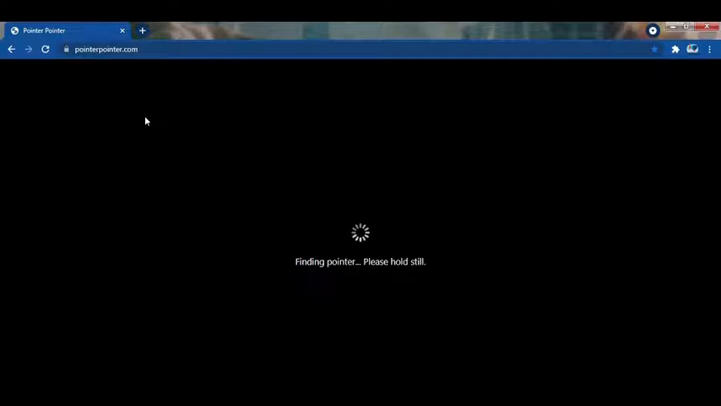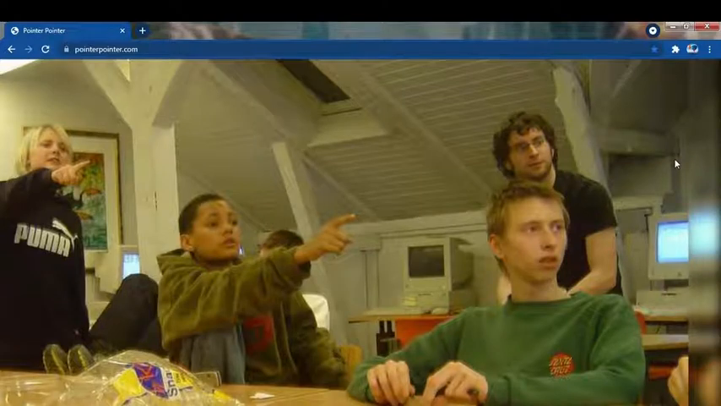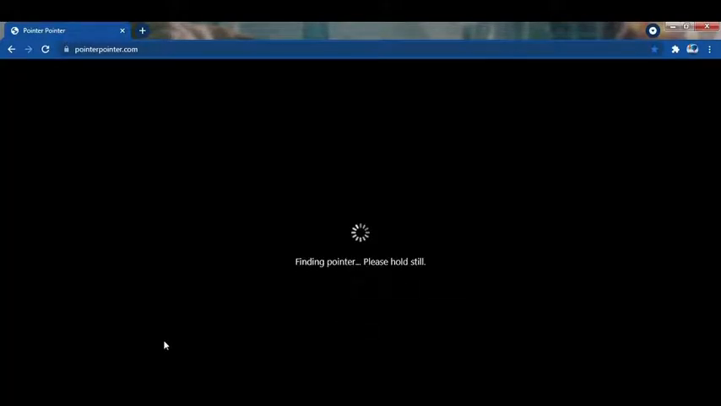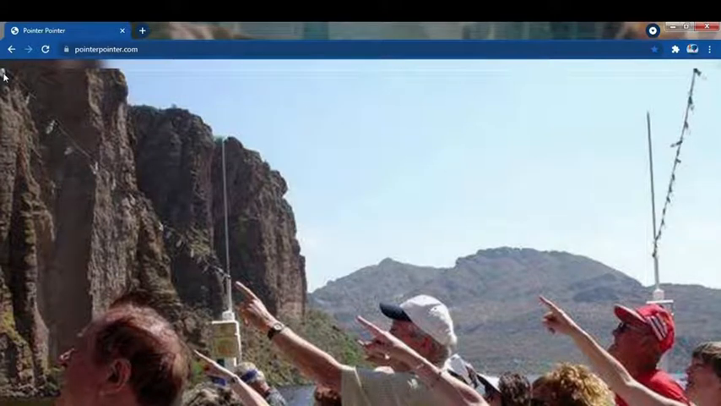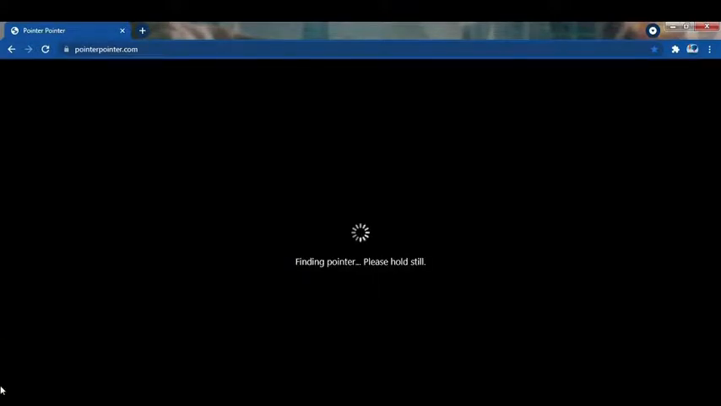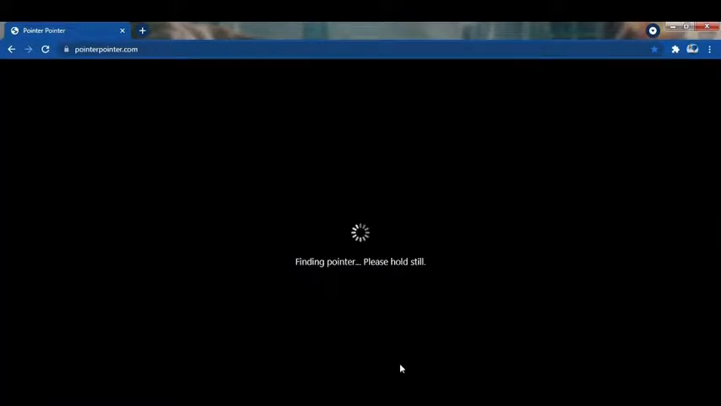If I keep my pointer somewhere, someone will point at our pointer. It will generate new images and point at our pointers. See here, I am keeping it here. It will point. So I am keeping it here. It will point. See here, they are pointing. See here, one of them is pointing. If I keep it here, someone will point.